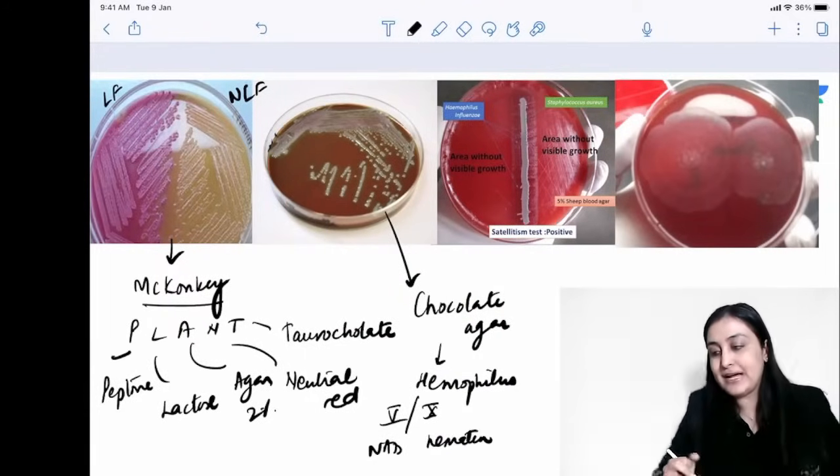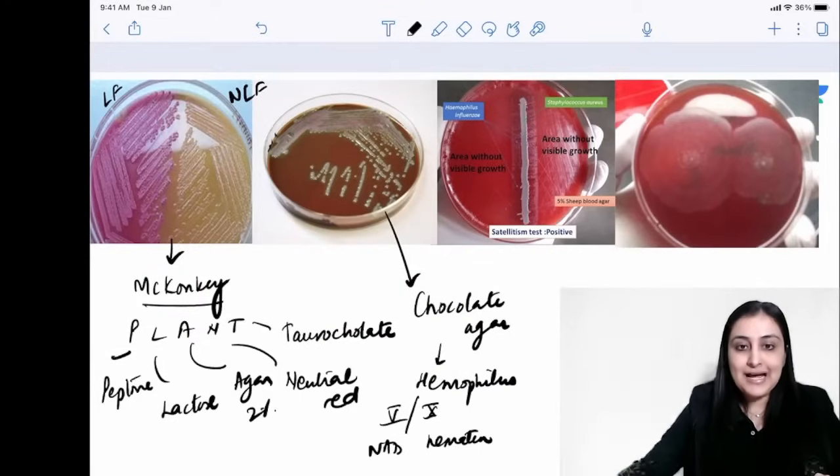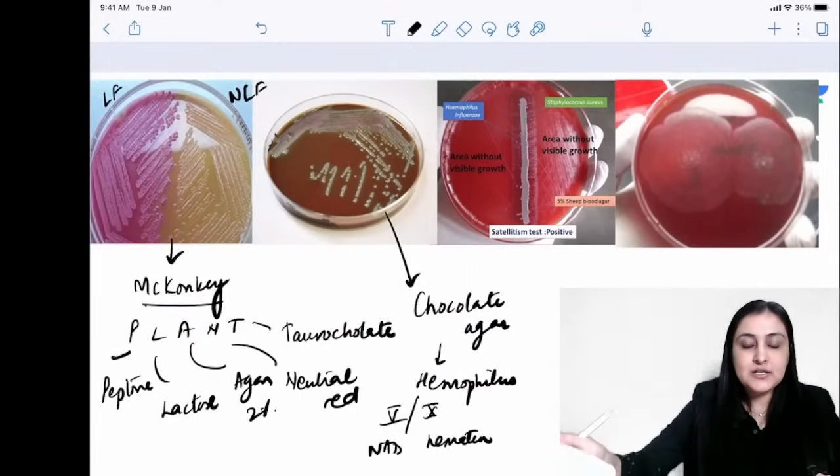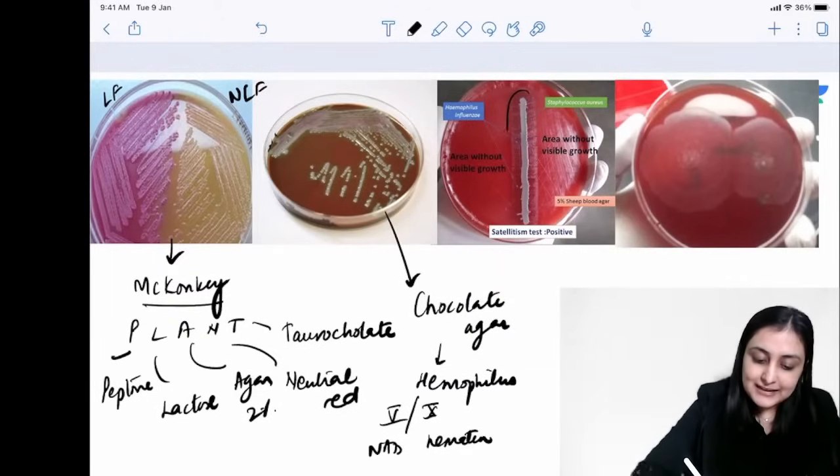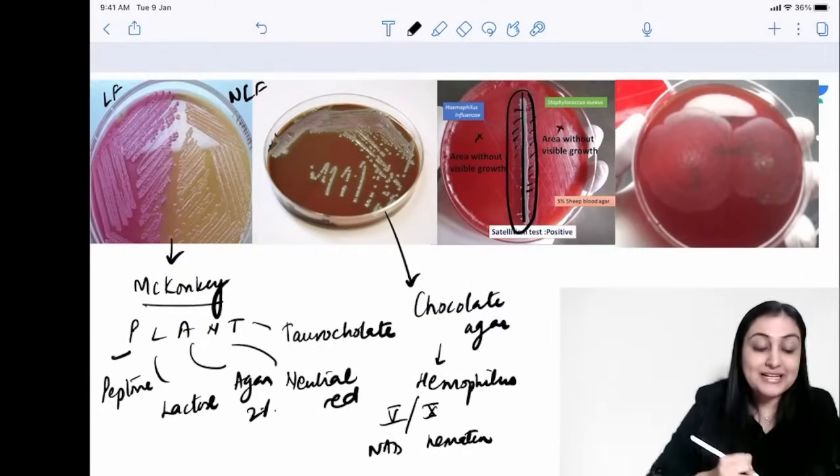So it needs factor 5 and factor 10 to grow, and that is what we are seeing here in chocolate agar. Chocolate agar provides both of these. Okay. In addition, we can also do a satellitism test, right? So satellitism test, what we will see is, again, I grow Staph aureus in the center. So this is Staph aureus inoculation, and I see that Haemophilus grows around it, but it doesn't grow anywhere else.